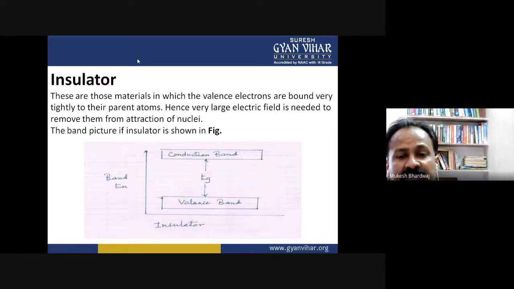But that much amount of energy taken by the electrons dissipates more heat, and that heat burns out the insulator. So at a very high level of forbidden energy, the insulator burns out, and that amount of energy is not possible to provide.